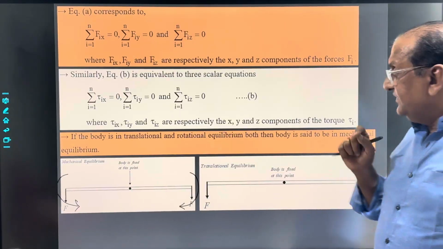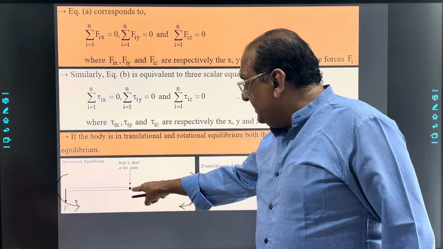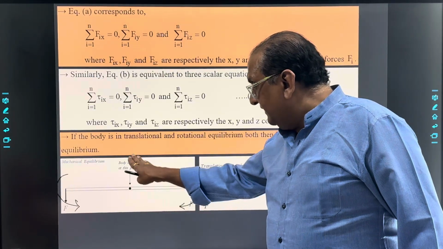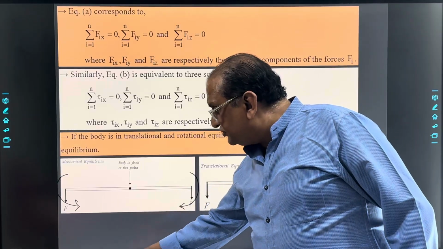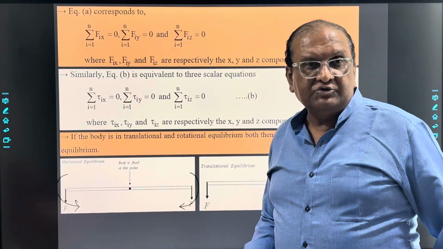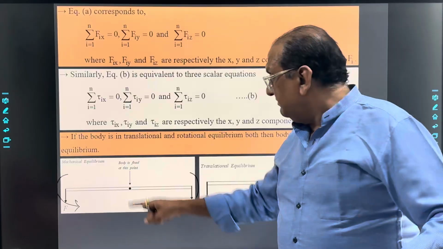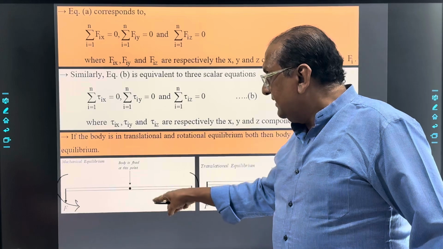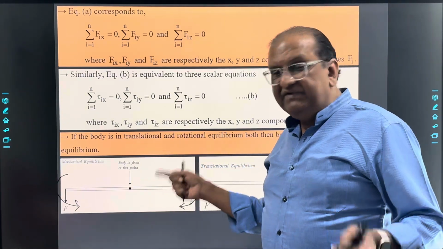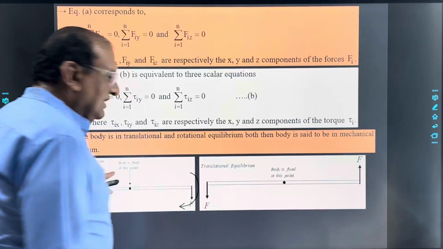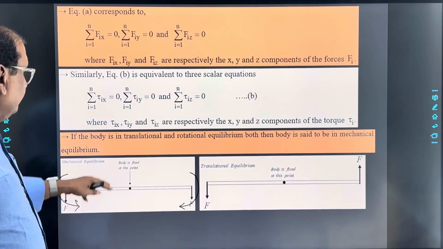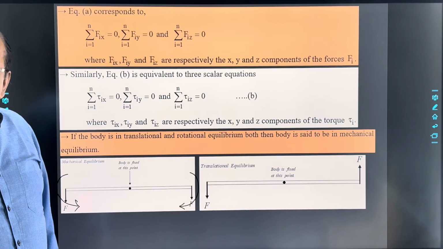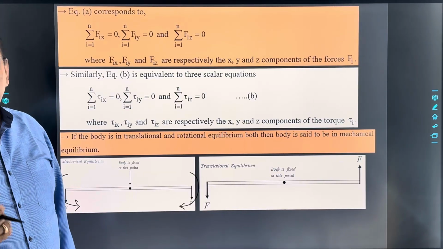See, suppose here the body is not fixed at this point in this particular case. So if it is not fixed, then it will execute motion in downward direction. So translational motion is there, but torque is 0. So rotational motion is not there. So here, if the body is not fixed, then we can say there is rotational equilibrium. Clear? So here, if both the equilibriums are there, we can say the body is in mechanical equilibrium. Clear to all of you?